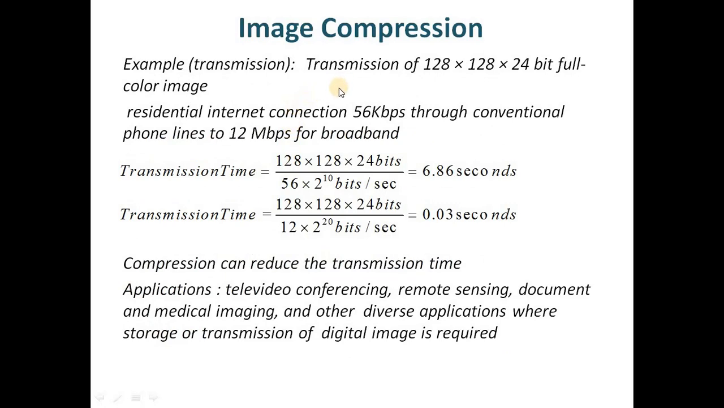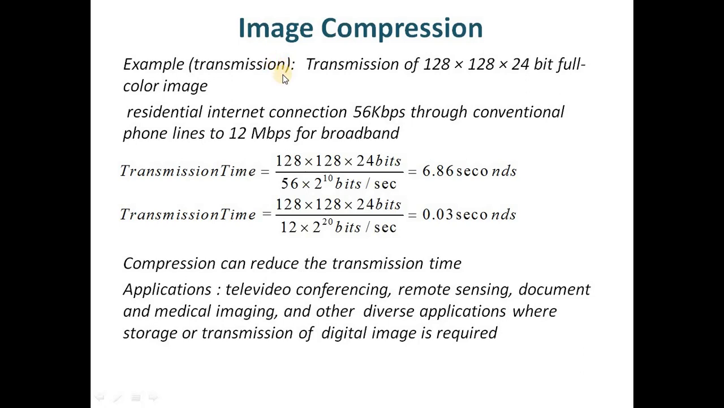Now let us take a case where we are trying to transmit a digital image which is of size 128 cross 128 and which is a full color image. That means each pixel is represented by 24 bits, 8 bits for each of the R, G and B channels. Since it is a 128 cross 128 image, the total data required to represent the image is 128 multiplied by 128 multiplied by 24 bits.